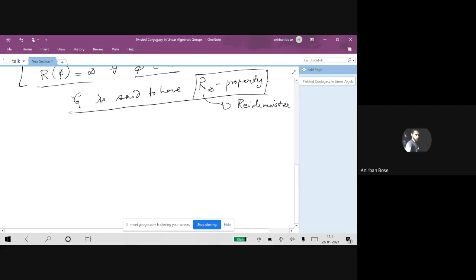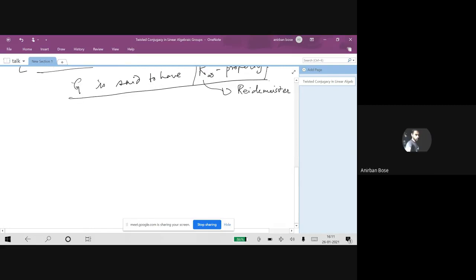Before we specialize to linear algebraic groups, let me just mention some known results which have come up in the past few years. First of all, for instance, Mubeena and Sankaran considered this question for irreducible lattices.